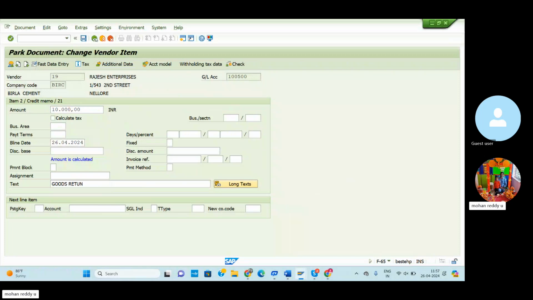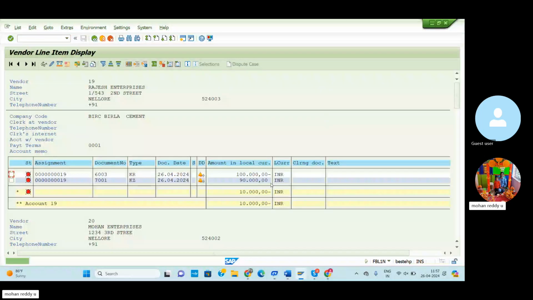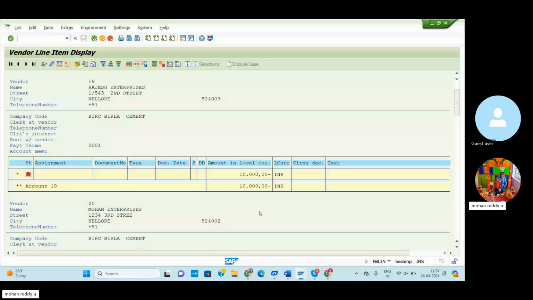So before the transfer, I'll check the relation in FBL1N. So this is the vendor related. Click here. In this vendor, out of 1 lakh invoice, we already cleared the 90,000. So the remaining 10,000 is due. In this due, now we can clear using the credit memo option. The credit memo option is the F-65.